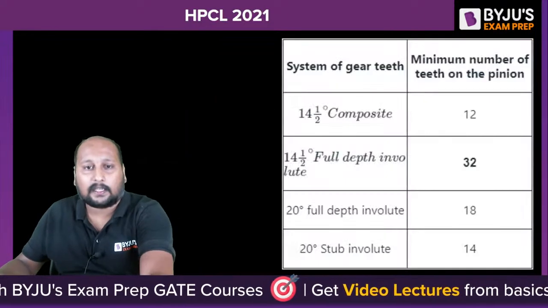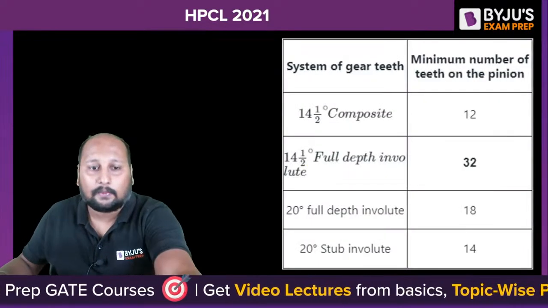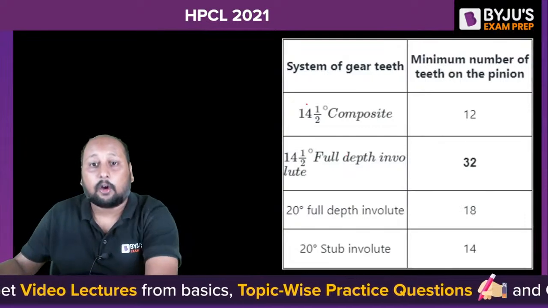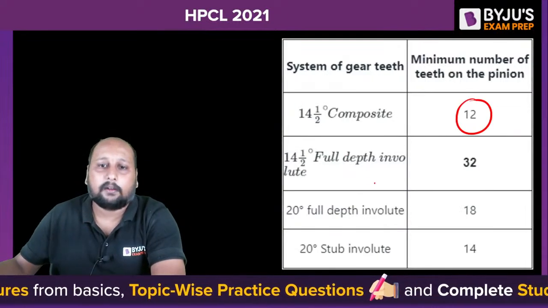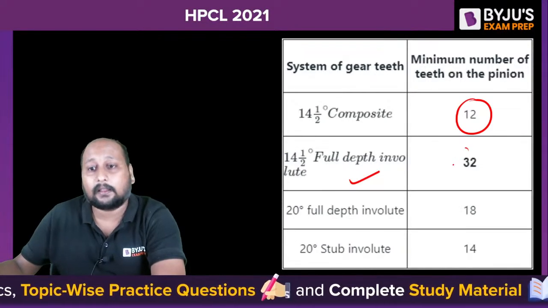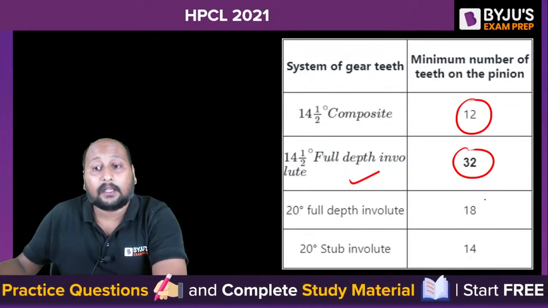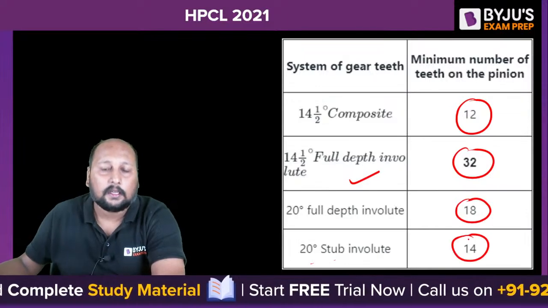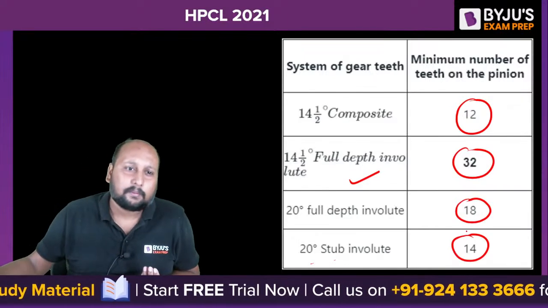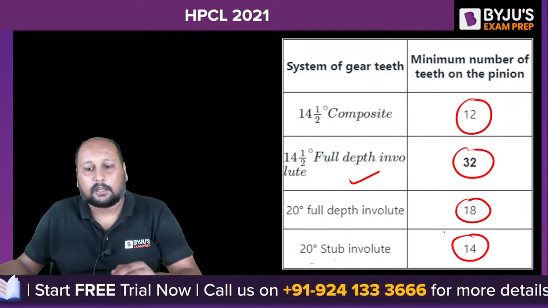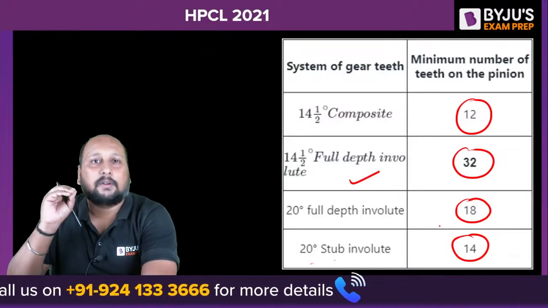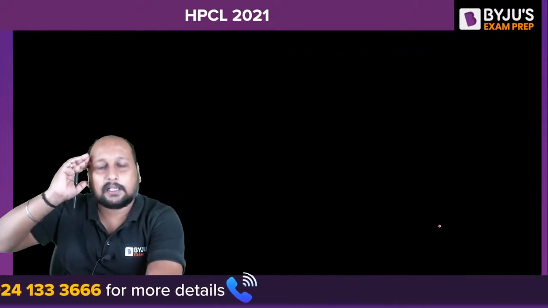There is a table given. Let me show you that table. Yeah, this one. If you clearly visualize here, for 14.5 composite teeth, the minimum number of teeth required is 12. For full depth involute teeth it will require 32. For 20-degree full depth teeth, the minimum is 18, and for 20-degree stub involute it is 14. So this is the value you can remember if they ask a question like this in future. There is one question which you need to either leave or review at the end.